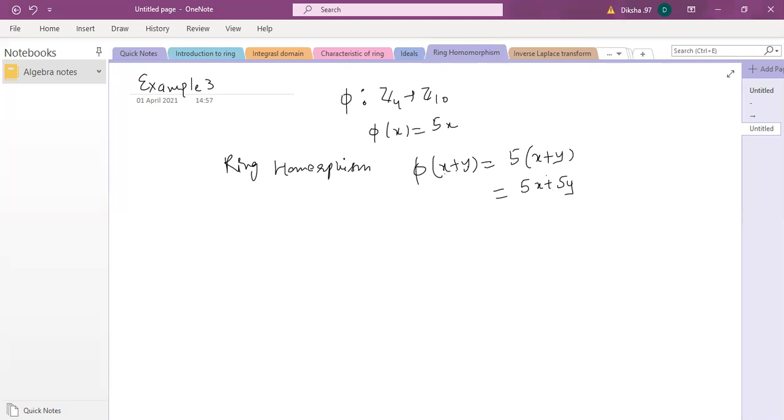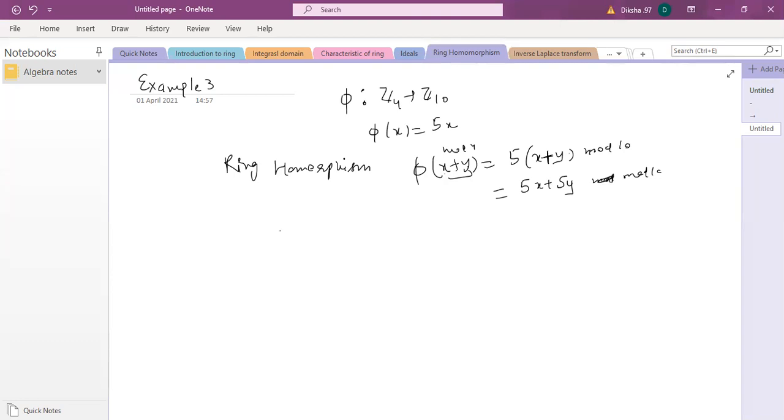So it's okay to write like this, and it's true, but we are using the same symbol plus. Here we need to write that this one, 5x plus 5y, is modulo 10, but this x plus y is modulo 4. So we need to show it in a little bit more detail.